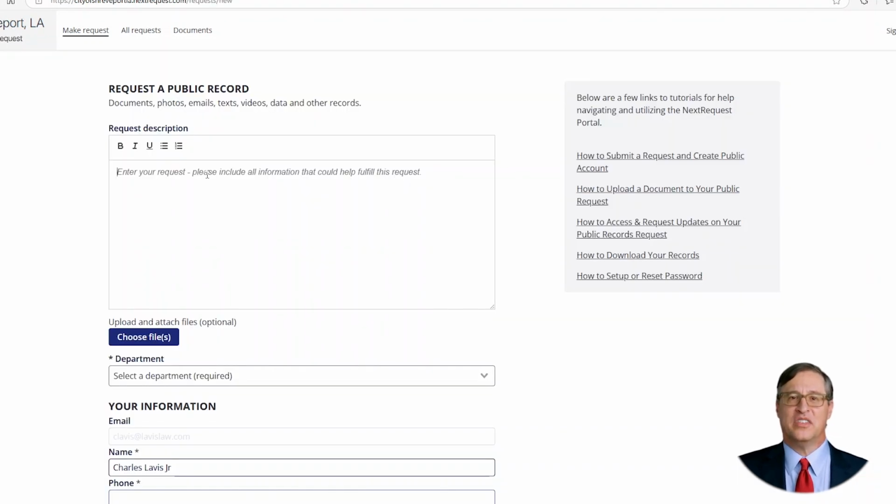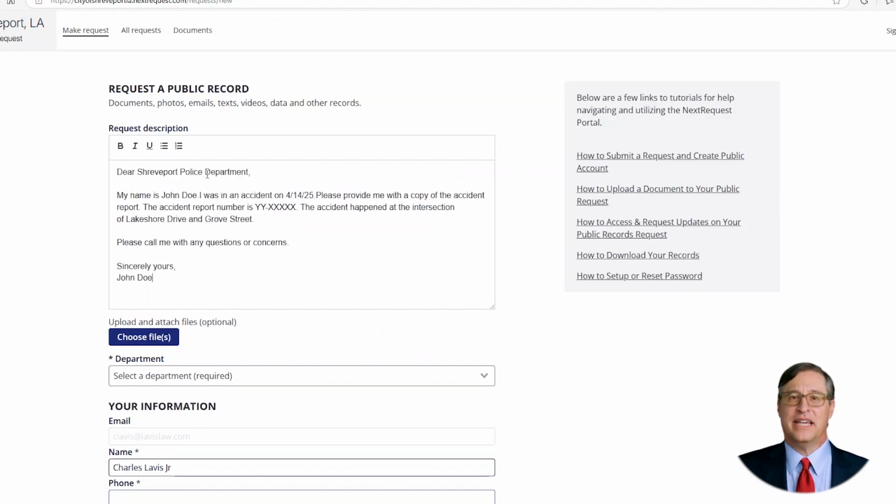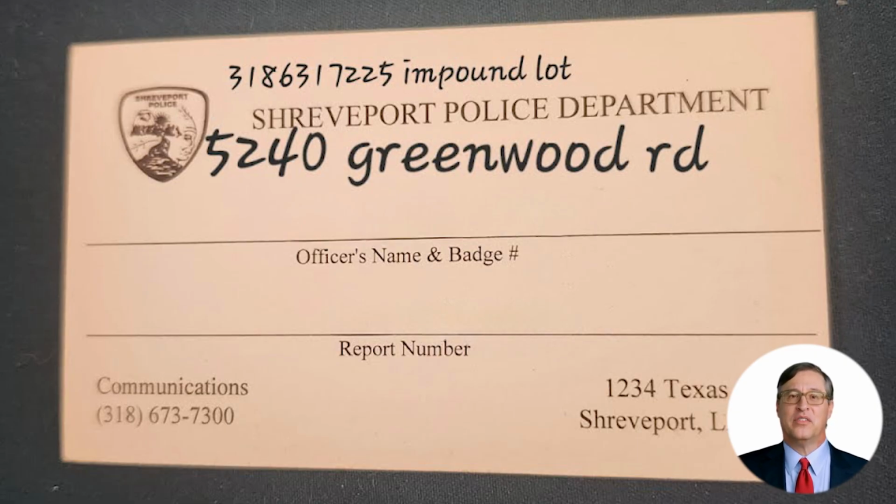Include key details such as the exact or approximate date and time of the incident, the street address, intersection, or other identifiable location of the accident, names, if known, of individuals or vehicles involved. The item number, often provided by law enforcement, helps locate the specific report more quickly. It can be found on the document which was given by Shreveport Police at the scene of the accident.